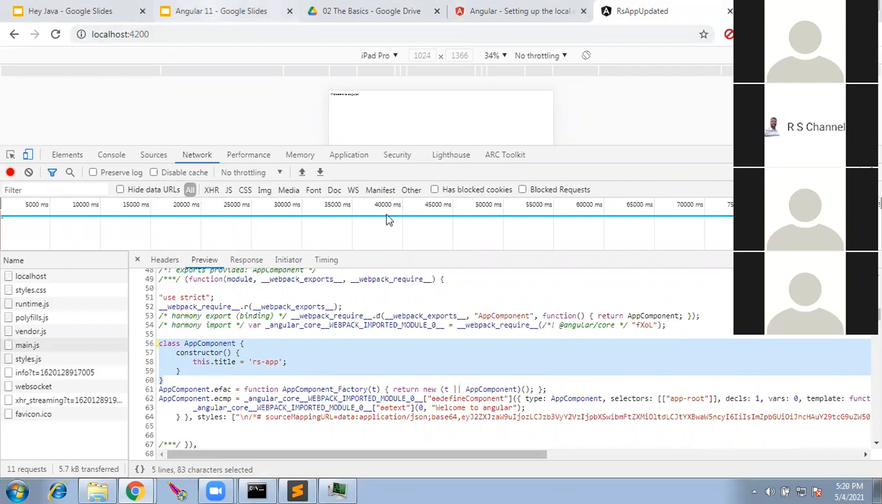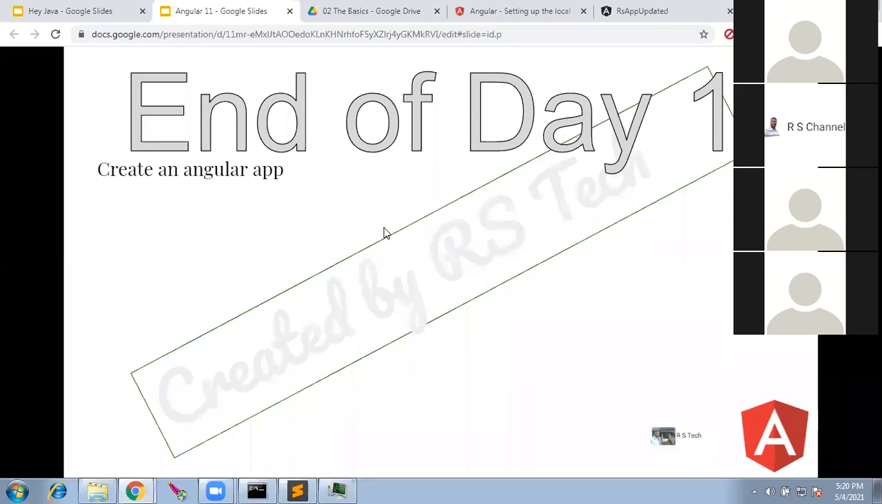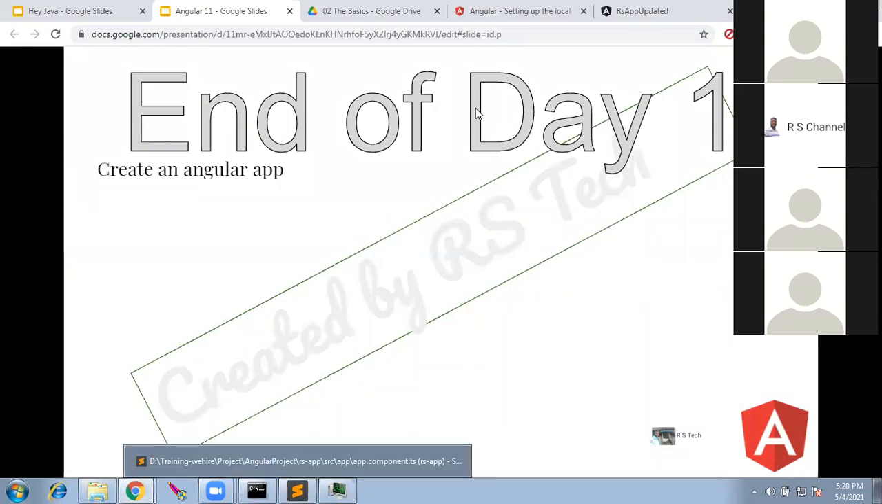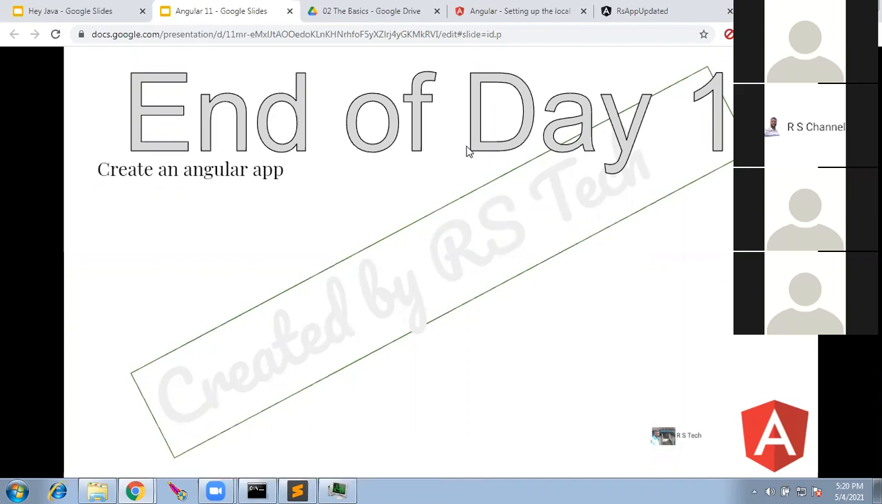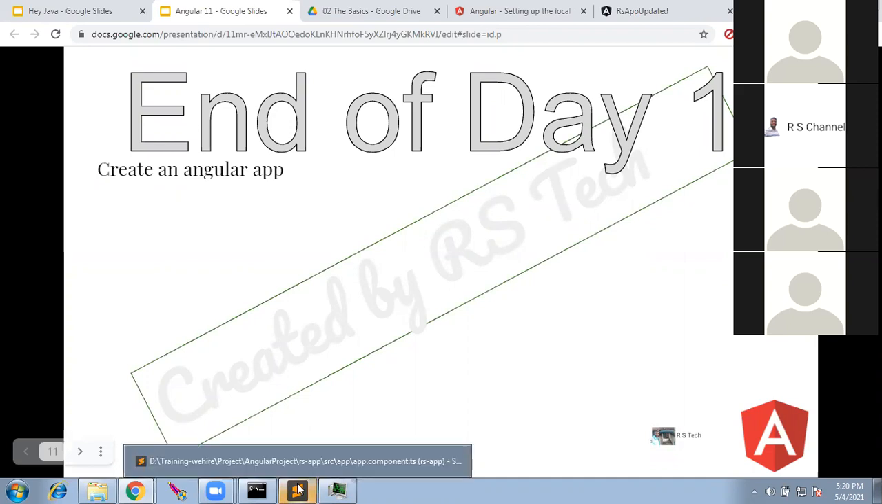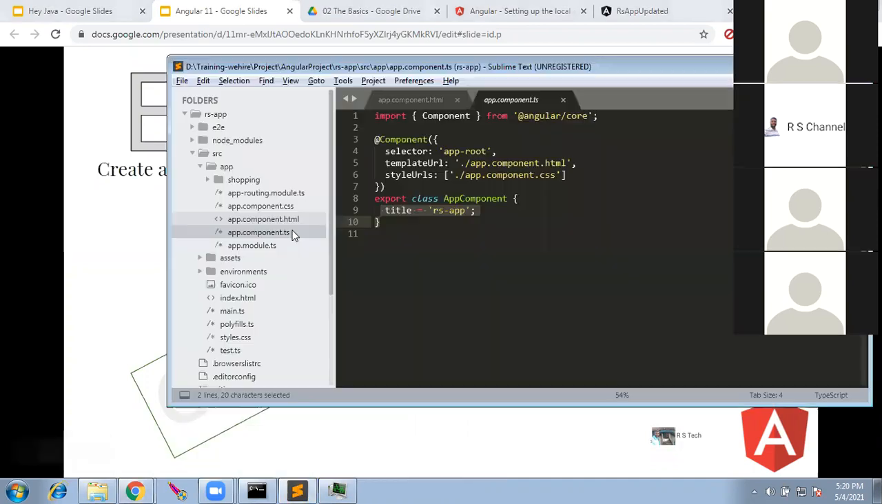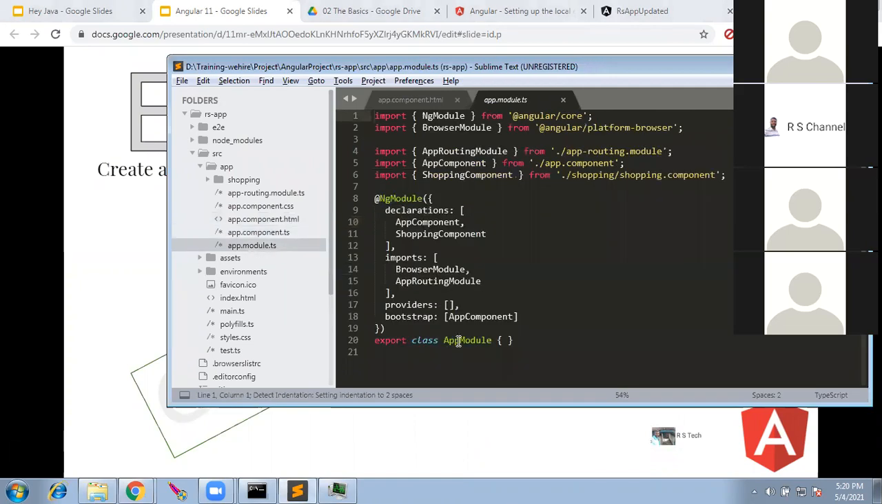Whatever code we write, will it come only to main.js, or for each and every separate HTML or TS we write, will a separate file be created? For one module, one file will be created. We have here the app module. I can have multiple modules inside the application. For every module, one JS file will be created.